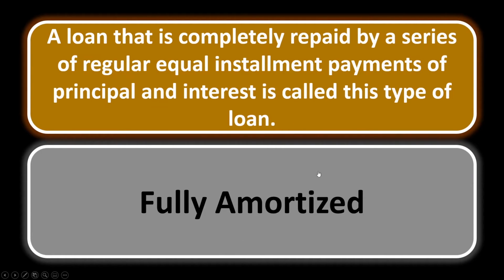Remember, on a fully amortized loan, the payment you make in the beginning will be mostly interest, and then you'll be paying a little bit of principal. But as time goes on, that curve changes and you're going to be paying more principal and less interest. And that's in the actual payments. But remember, on a fully amortized loan, you are paying the principal down as you go. The lender is going to want to collect as much interest in the beginning, so that's why the payment is mostly interest towards the beginning of the loan.